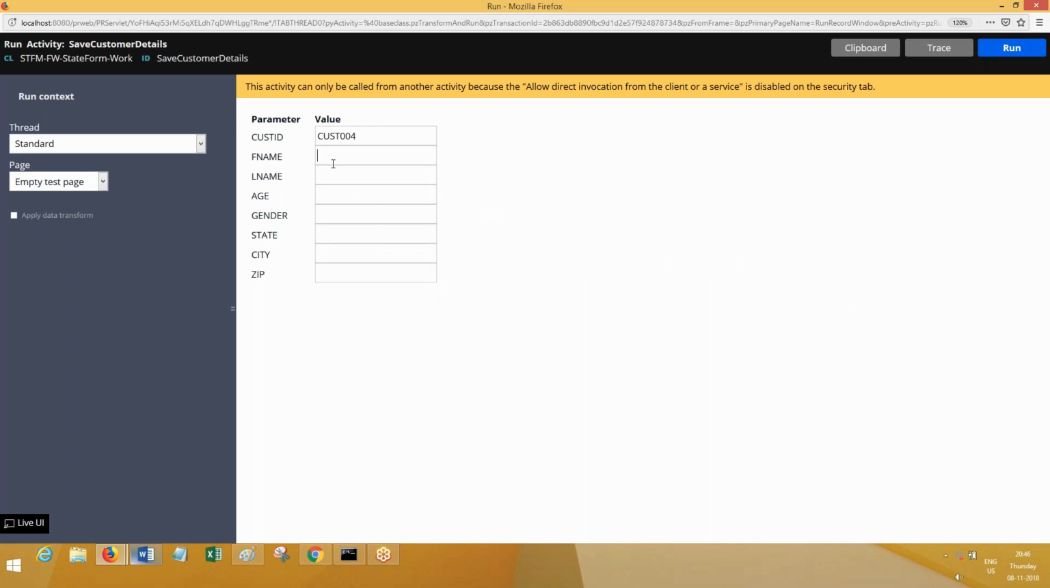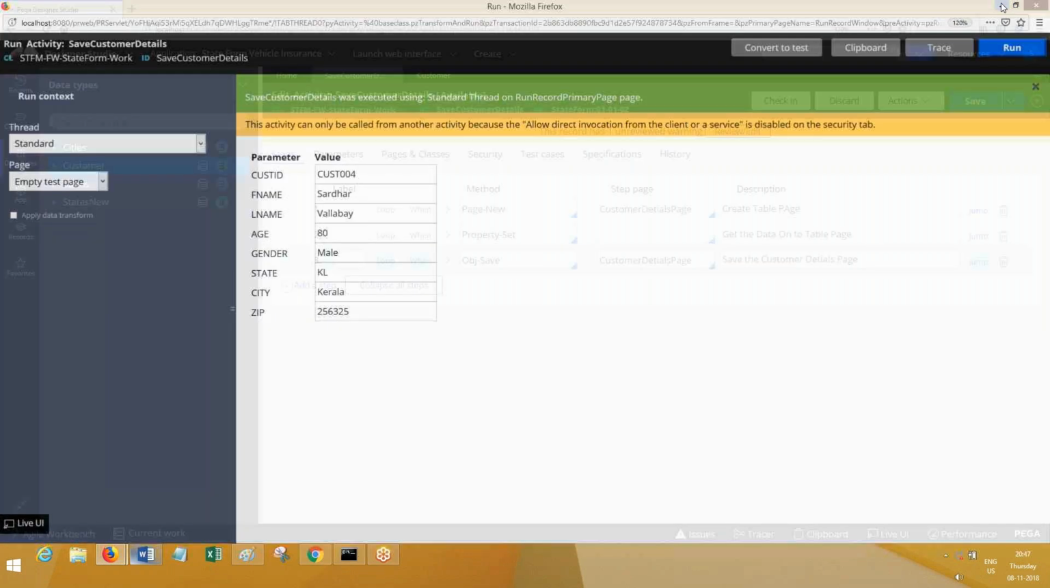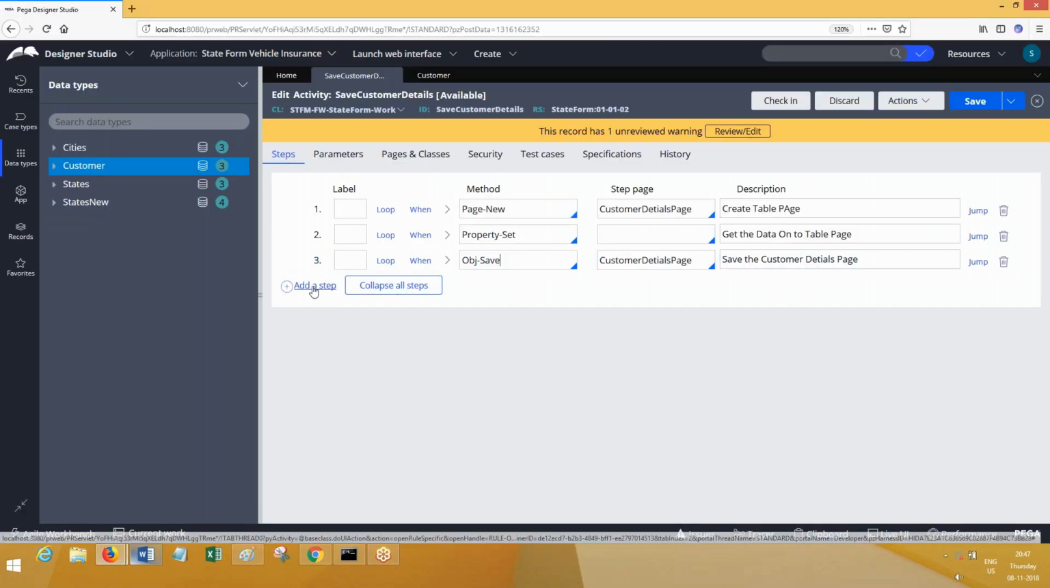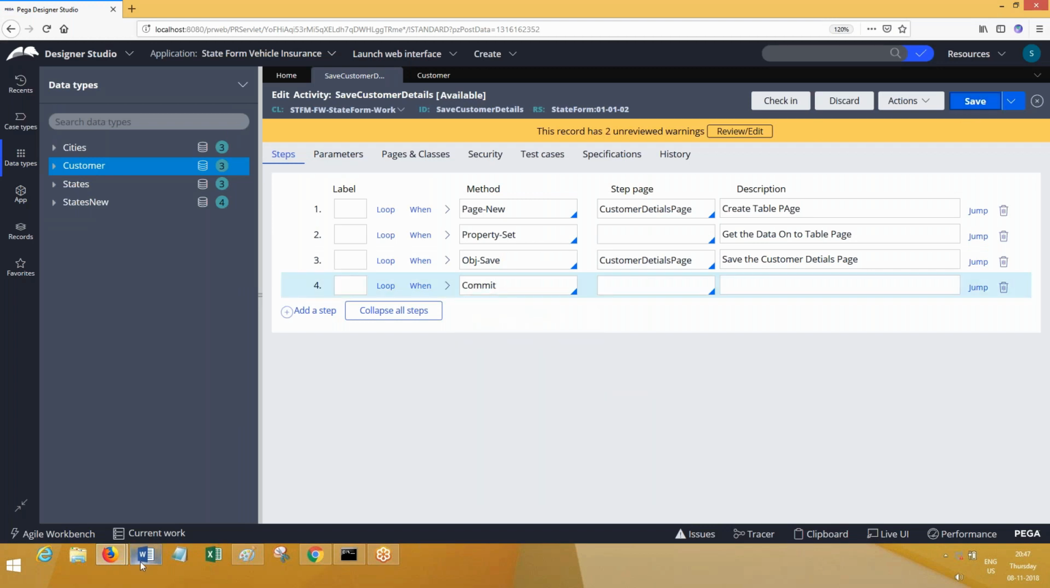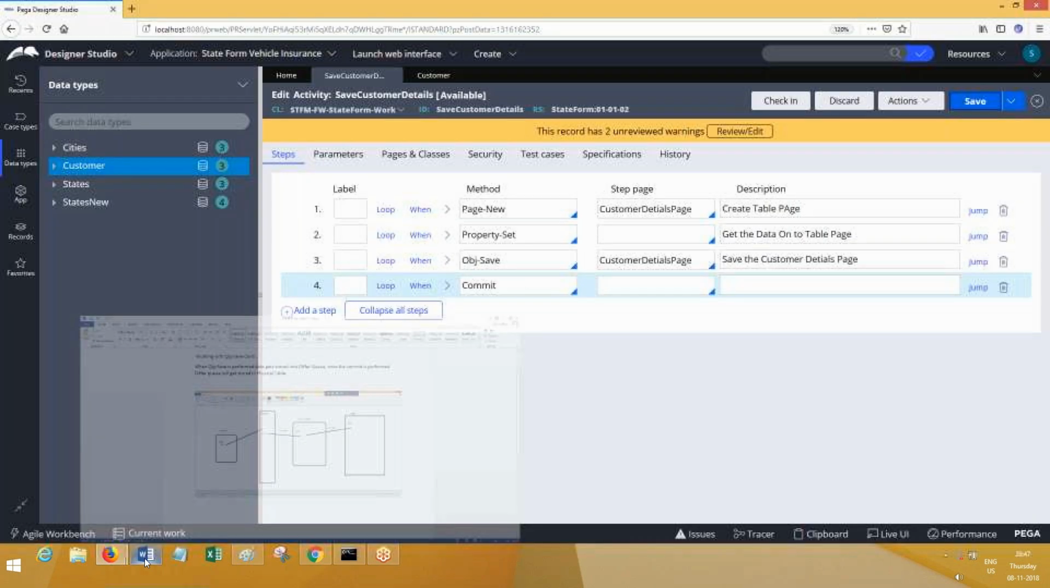Now, first name, last name, something like this, and I'm going to run this now. So when I run this, this record should be saved, correct? And then commit is there. Did I forget to perform commit? No problem, I'll commit. One queue only will be there.